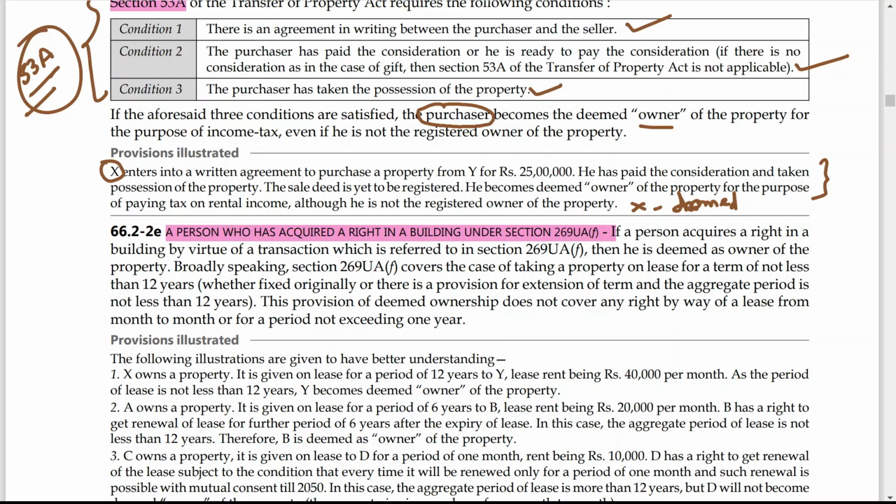Broadly speaking, section 269UAF covers the case of taking property on lease for a long term of not less than 12 years, whether fixed originally or there is a provision for extension of term and the agreement period is not less than 12 years. These provisions of deemed ownership do not cover any right by way of lease from month to month or for a period not exceeding 1 year.